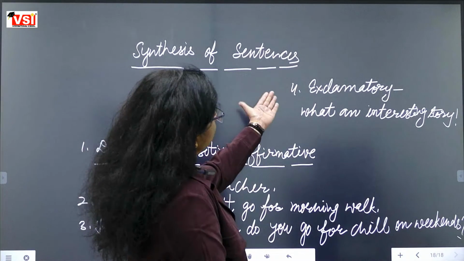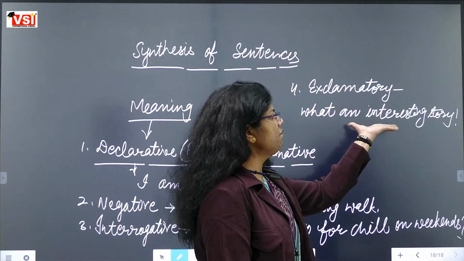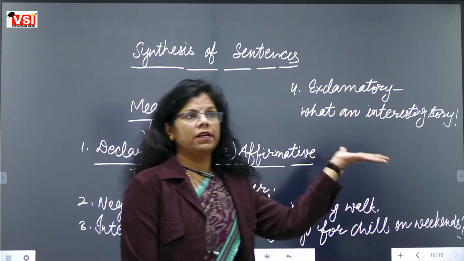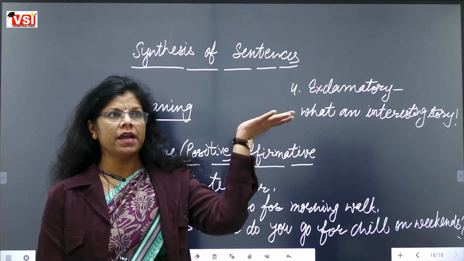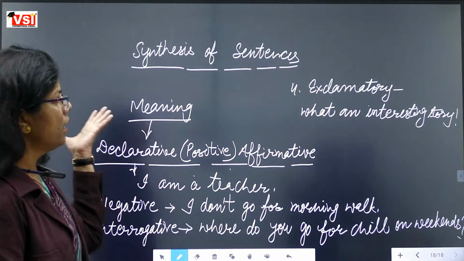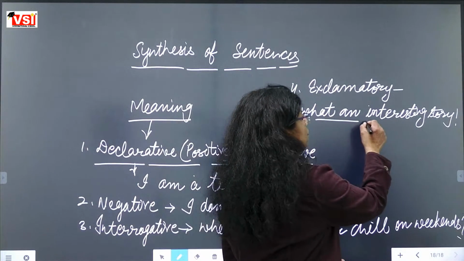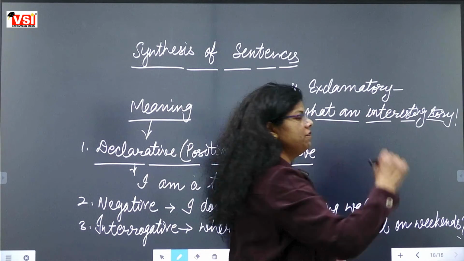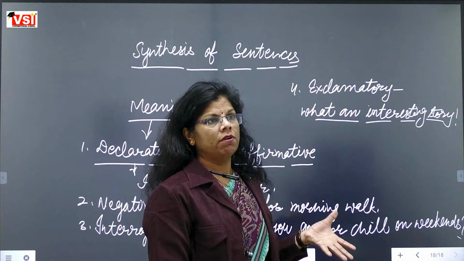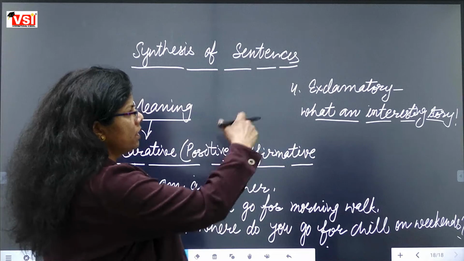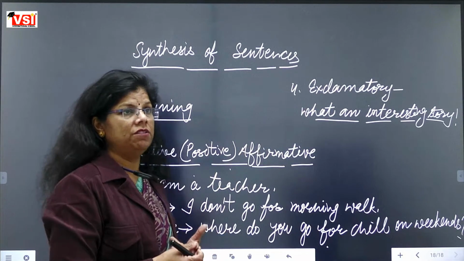So this kind of sentence, when we are having a sudden feeling of joy, sadness, or surprise, will be called exclamatory sentence. And in this category also, we include the sentence when we make a wish or prayer to God, as like may you live long.